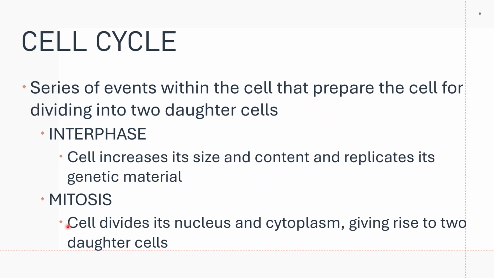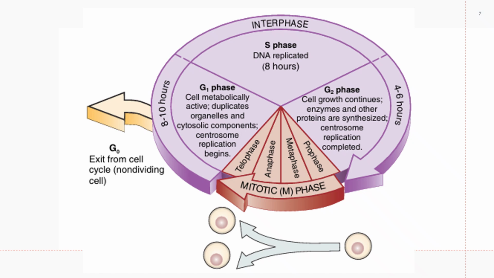After interphase, of course, you have mitosis. Your cell divides its nucleus first. You call that karyokinesis. And then next is the cytoplasm. You call that cytokinesis, the cytoplasmic division. Right after cytoplasmic division, you have two daughter cells.